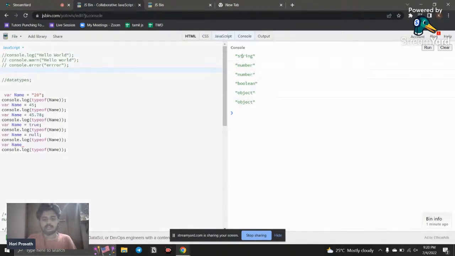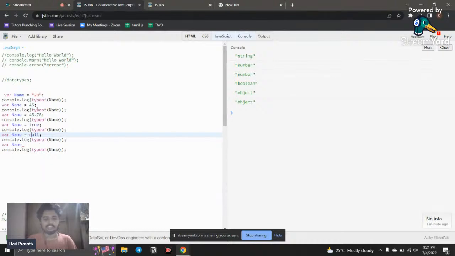The first one is string. Anything that comes under double quotes is considered a string. If it is an integer, plus value, minus value, or a float value, that is considered a number. And if I put true, the truthy and falsy values are considered booleans. And here you can see if I put null, it shows an object, right? So it is also a minor bug. I hope they will rectify it in the future. Null is also a separate data type. It is not an object, it is a separate data type.